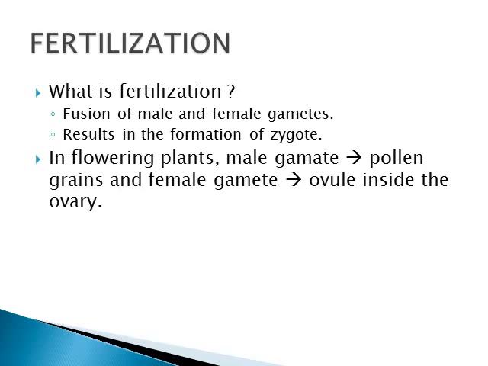So in flowering plants, which is the male gamete and which is the female gamete? We very well know the pollen grain is the male gamete and the ovule inside the ovary is the female gamete. So with these two, the fertilization process is done.